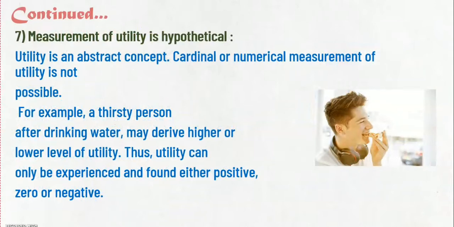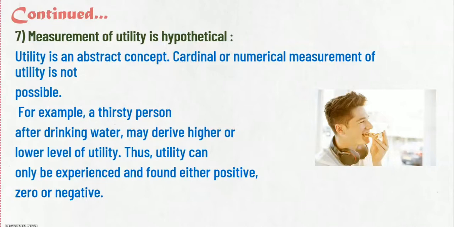Now, the next is the seventh one. Measurement of utility is hypothetical. Utility is an abstract concept. Cardinal or numerical measurement of utility is not possible. Now, utility is an abstract concept, cardinal or numerical. It means we cannot measure our utility in terms of numbers.